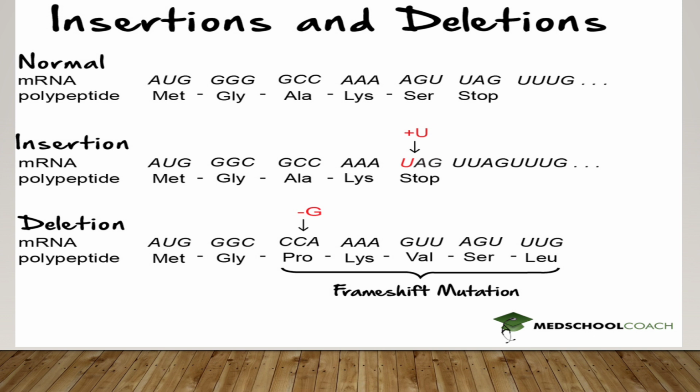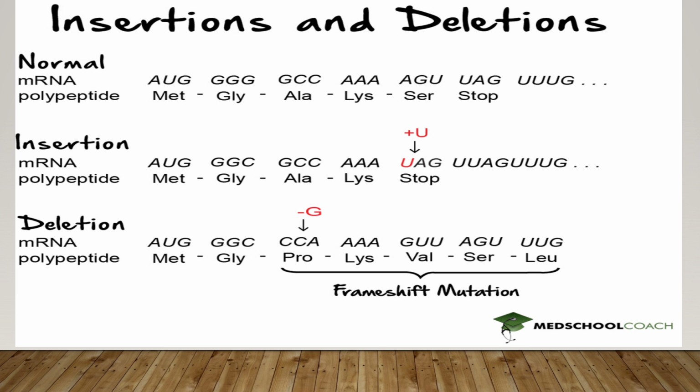Okay, then deletion. How does deletion of a single nucleotide cause the frameshift mutation? Here the normal sequence is AUG, GGG, GCC, AAA. When G gets deleted from the sequence, it becomes AUG, GGC, then G is removed.